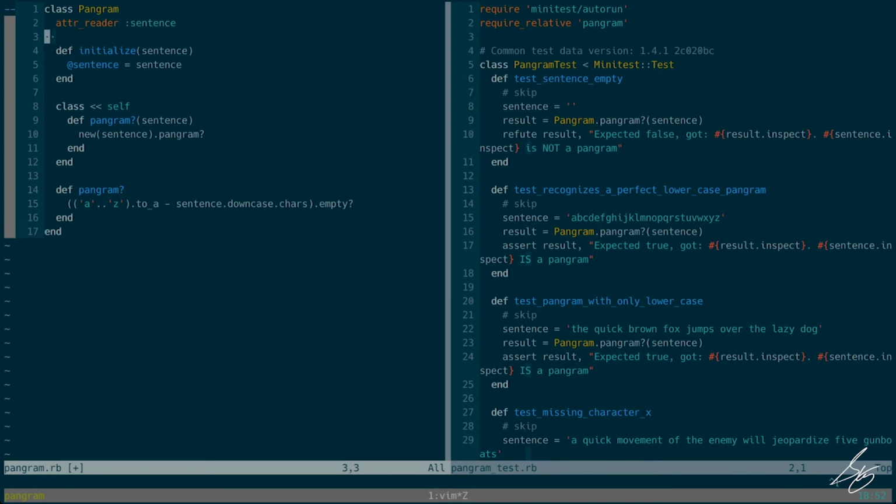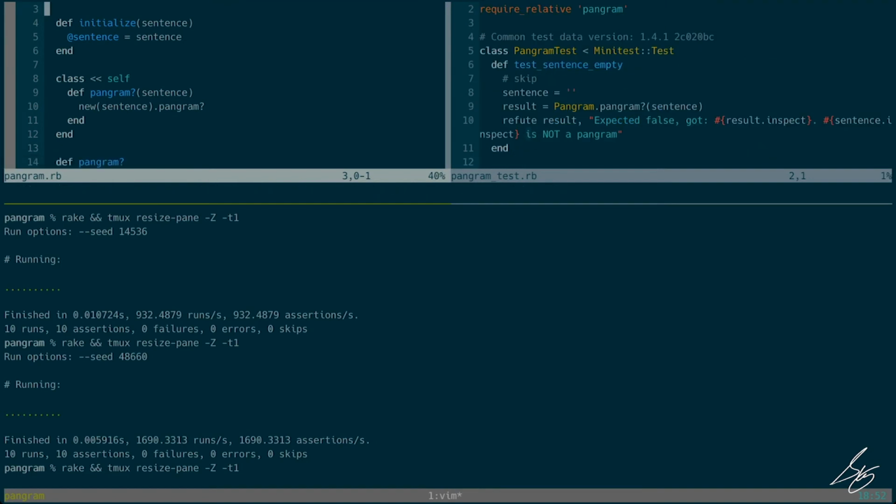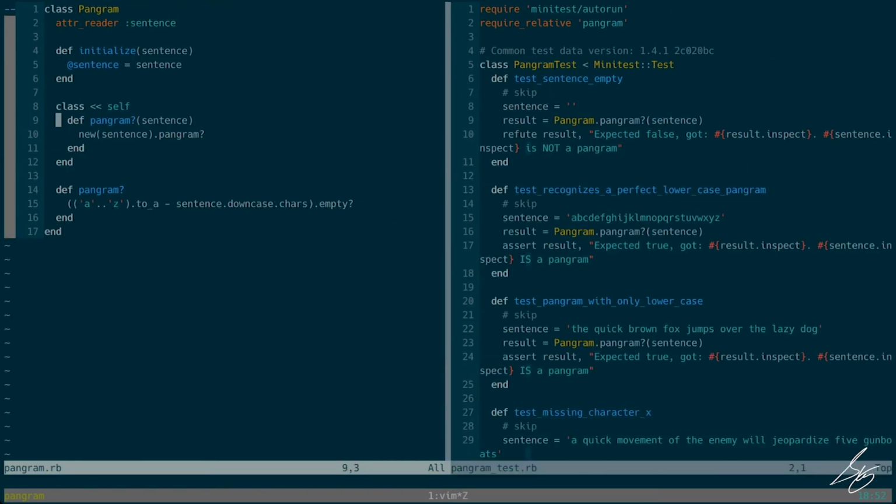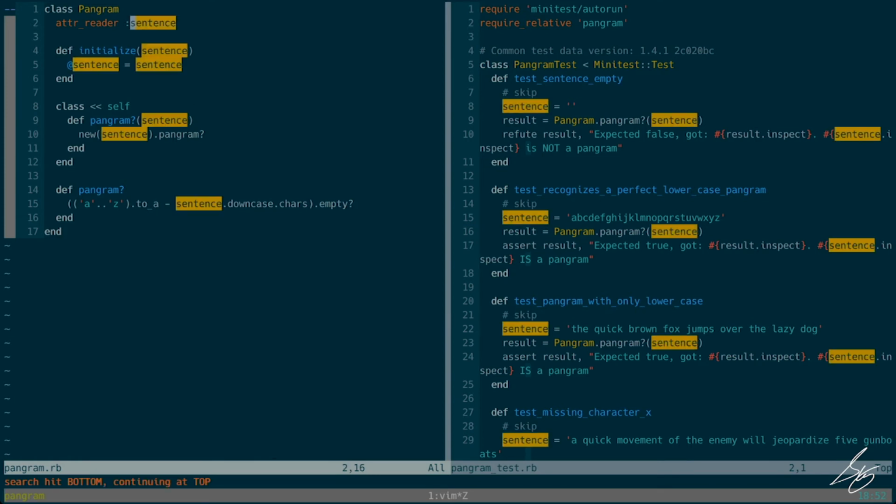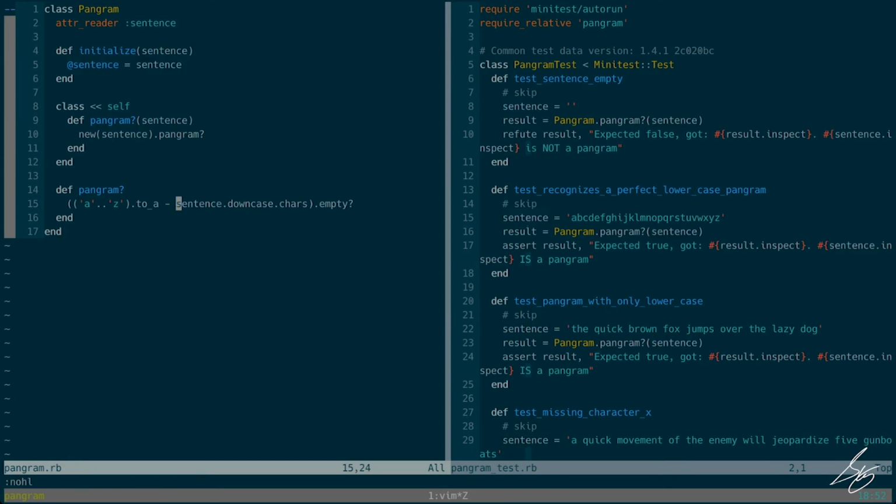And now I don't have to change line 15 for that. And what I like about this is now this method doesn't have to know much about the implementation of sentence. Like where does sentence come from? It doesn't need to know that it's an instance variable.